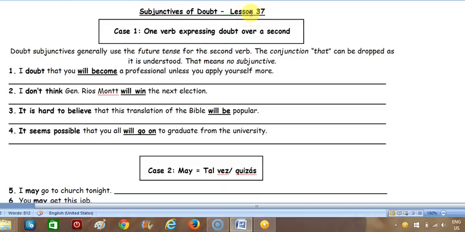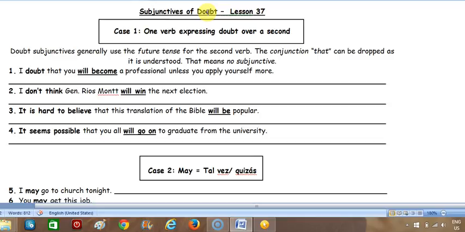Welcome to lesson 37. We're going to be looking at subjunctives of doubt today. Now, subjunctives are particularly difficult, and part of the reason why is because they barely exist in English. So much so that most English speakers aren't even aware of what a subjunctive is. They're so prevalent in Spanish, so we have to look case by case at why English doesn't have subjunctives and when it very rarely does have a subjunctive.